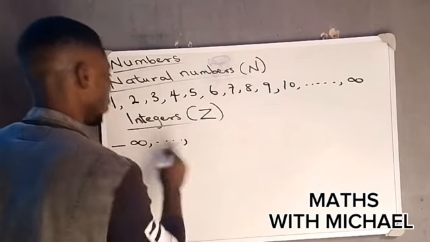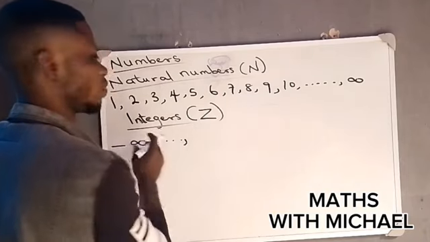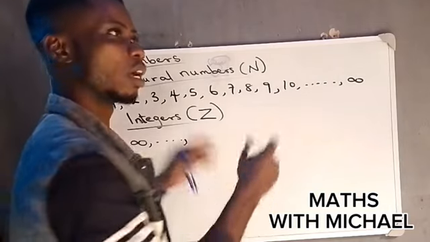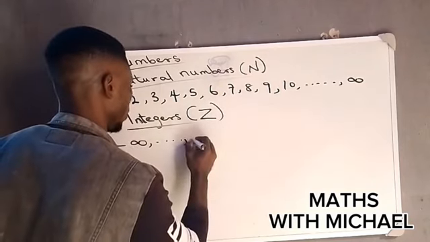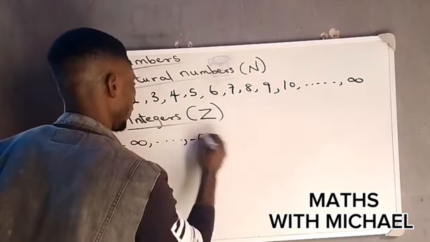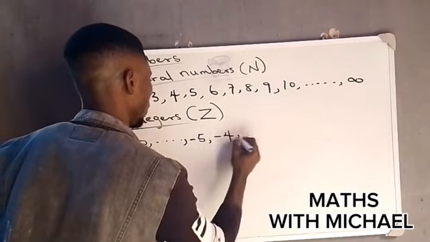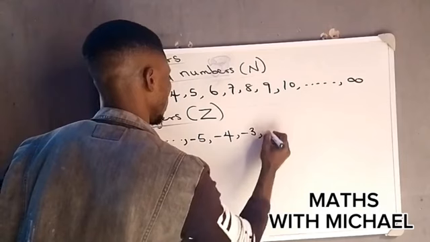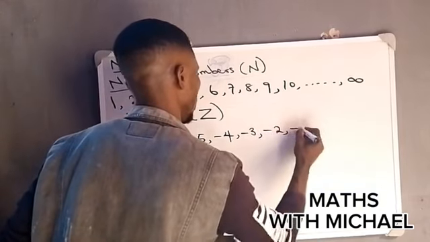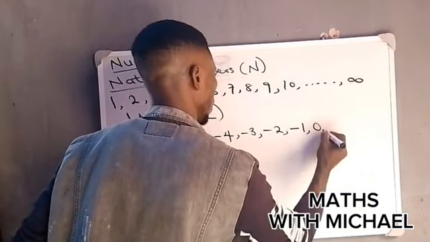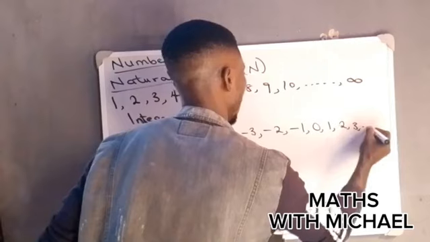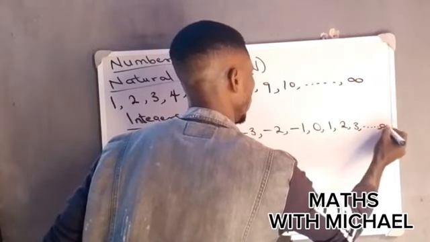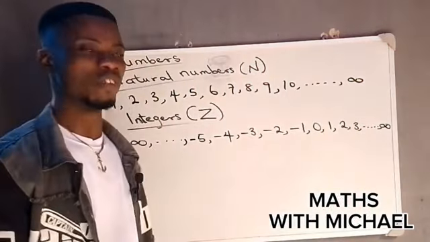So now, counting from negative infinity, which is the countless negative numbers, down to, maybe I can continue counting from -5, -4, -3, -2, -1, 0, 1, 2, 3, and it will continue till positive infinity.